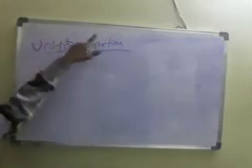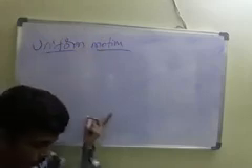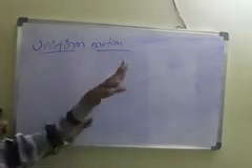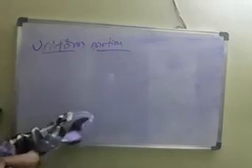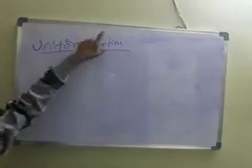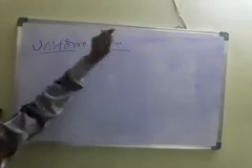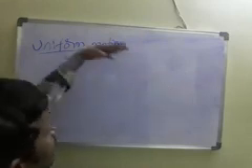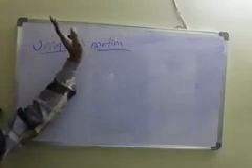Here uniform motion means a body is said to be in uniform motion when its velocity is constant. Here velocity should be constant. What did we call velocity? The particular direction is the same. Particular direction we are calling a velocity. So that should be the same, continuously constant.